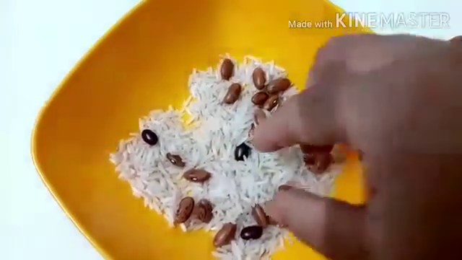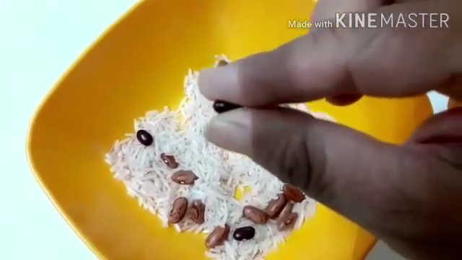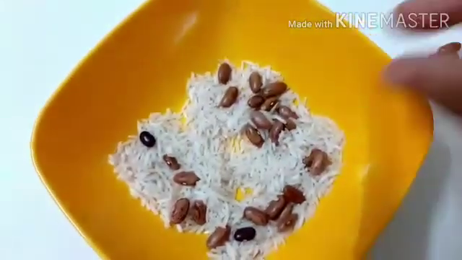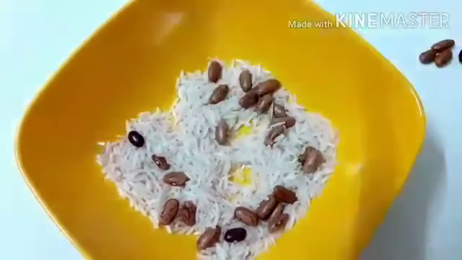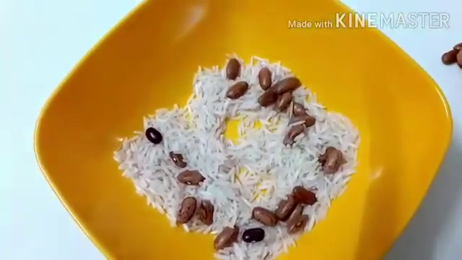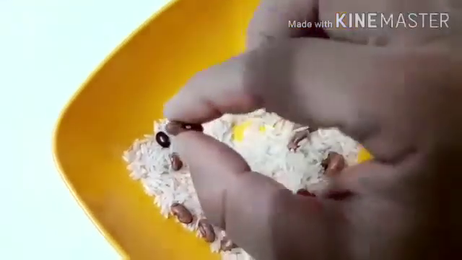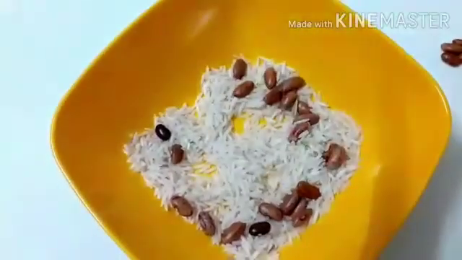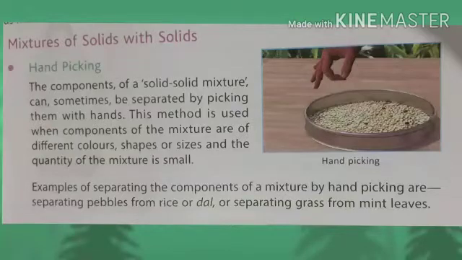With the help of my hand, I can separate out the kidney beans from the rice. Such a method is known as hand picking. We pick the unwanted material or the component which is required to be separated from the mixture and put it aside with the help of a hand.